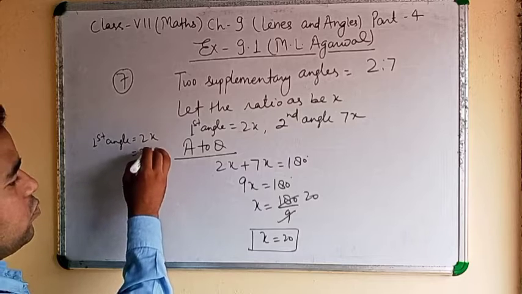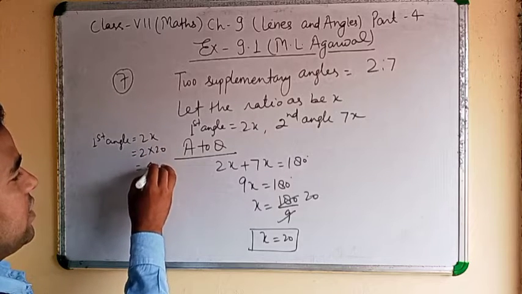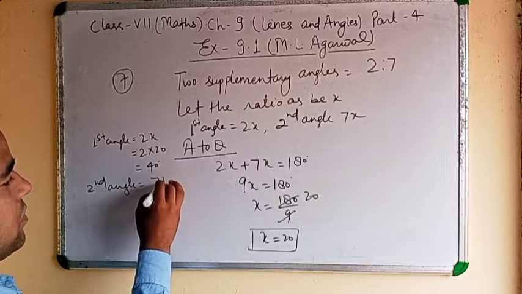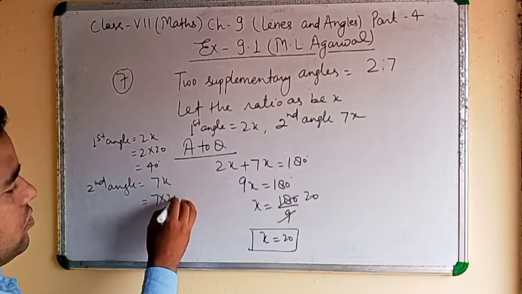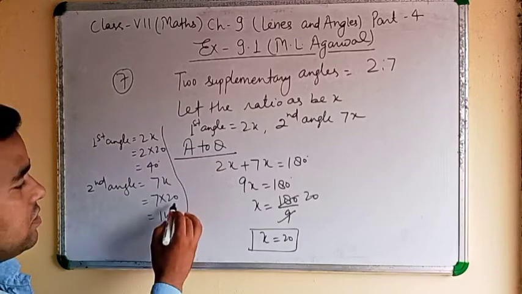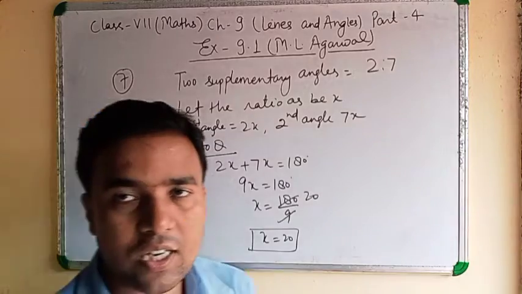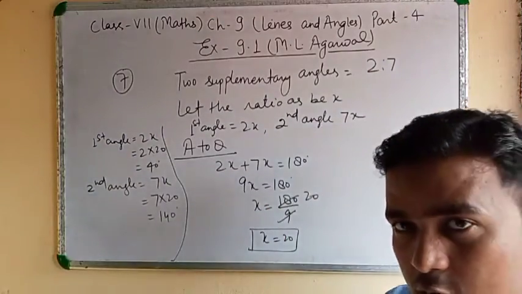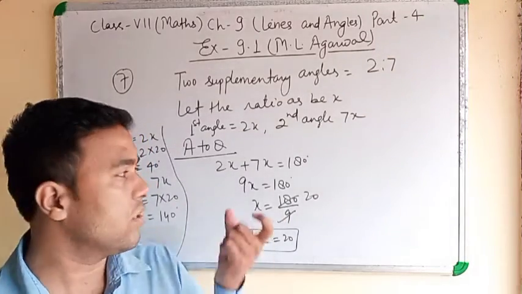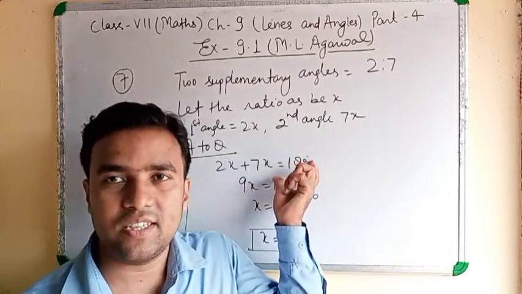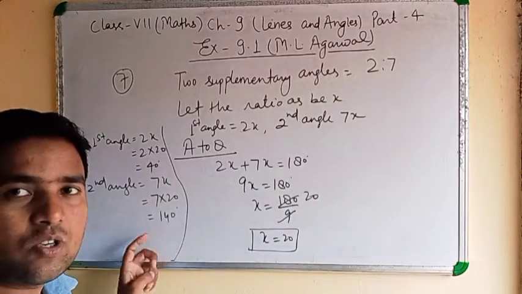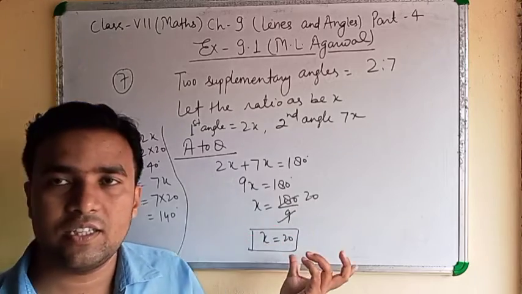2x means 2 into 20, 40. Second angle 7x, 7 into 20, 140 degrees. So the first angle is 40, the second angle is 140. If you want to check whether your answer is correct or not, you know I told you the sum of two angles is 180 degrees, that is supplementary. First angle is 40, second angle is 140. When you add, you will get 180.